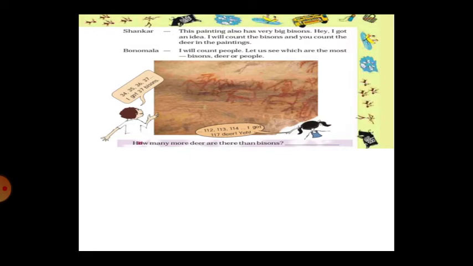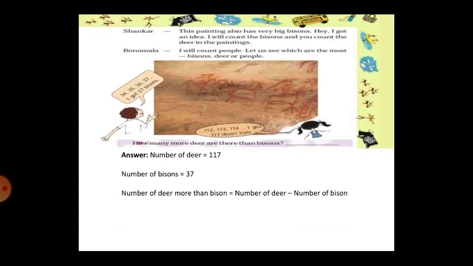So what do you have to do? You have to subtract here. Number of deer is 117. Number of bisons is 37. So number of deer more than bison is equal to number of deer minus number of bison. That is 117 minus 37, which is 80. So how many more deer are there? See, there are 80 more deer than bison. Okay.